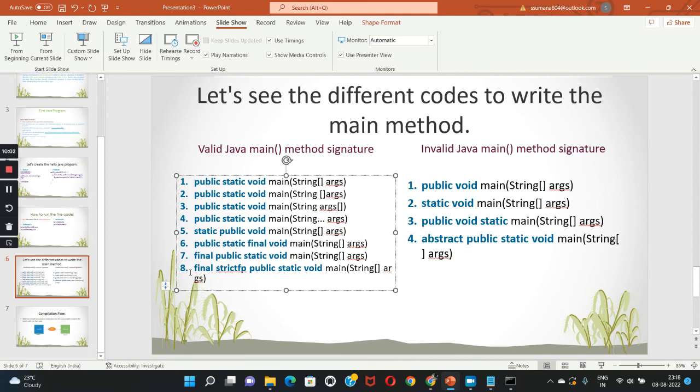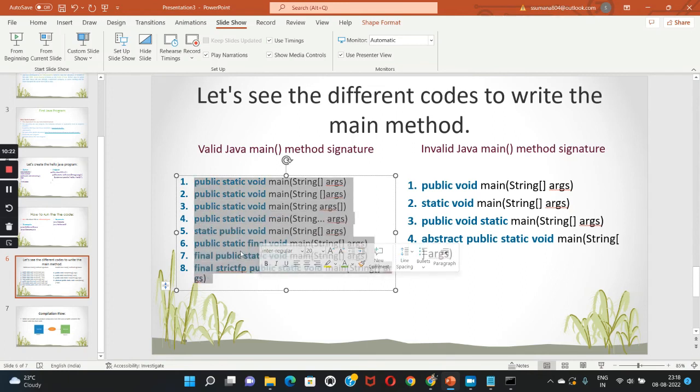And 6, 7, 8 are where we are mentioning the final keyword here. Let us see what the final keyword is in the upcoming sessions. What will happen if we mention final in front of the main method, in front of any method? Okay, let us see that in the upcoming classes. So these are all the valid Java main methods.